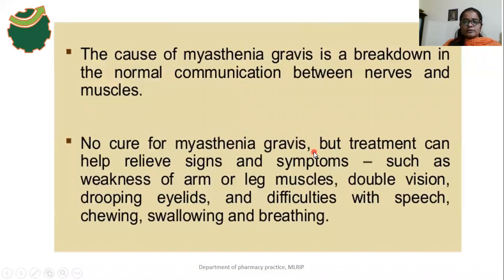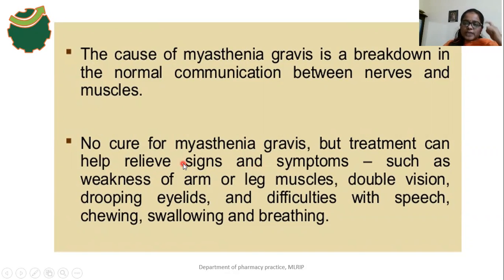Next, the cause of myasthenia gravis. There is a breakdown of the normal communication between the nerves and muscles, nothing but a blockade of the neuromuscular transmission. Myasthenia gravis mainly occurs due to a lack of neuromuscular transmission, a lack of communication between nerve cells and muscle cells. There is no cure for myasthenia gravis, but treatment can help relieve the signs and symptoms.